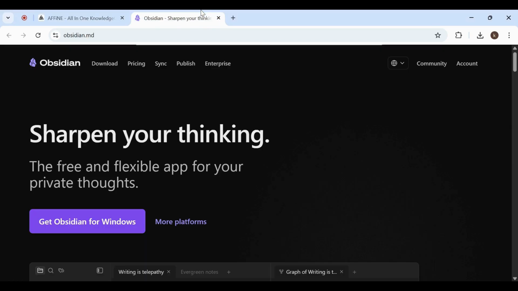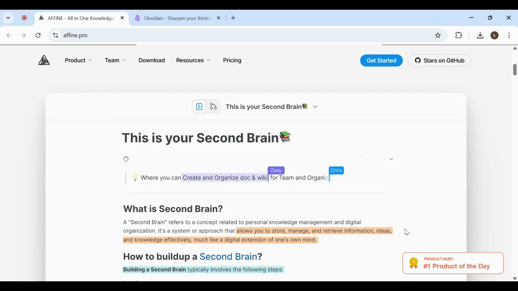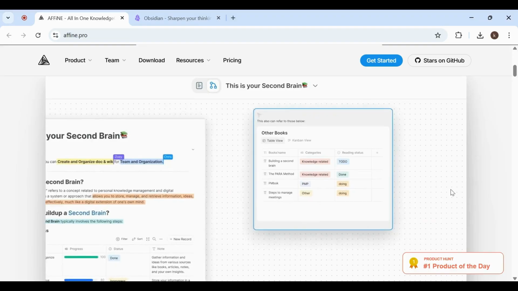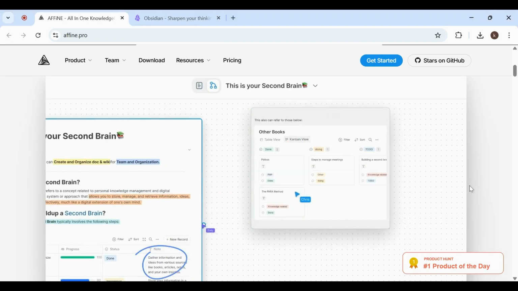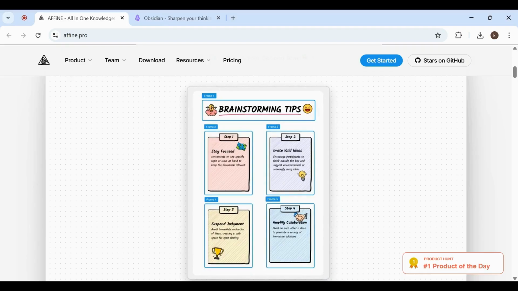Affine versus Obsidian. Everyone says that this beats Notion. Today I ran real-world tests to find out, and in the next couple of minutes, you'll clearly see which one actually fits the way you work so you don't waste time switching tools later. Both apps aim to help you organize notes, ideas, and projects, but they do it in very different ways, and that difference matters more than anything else.